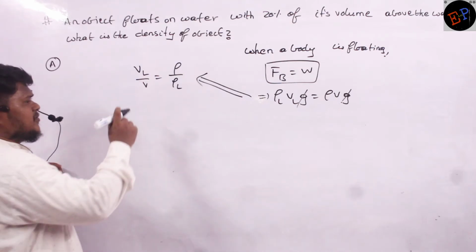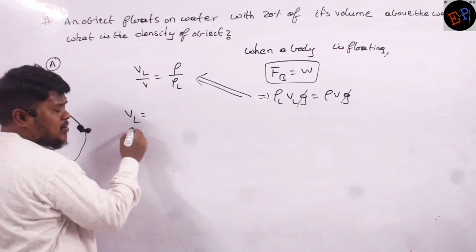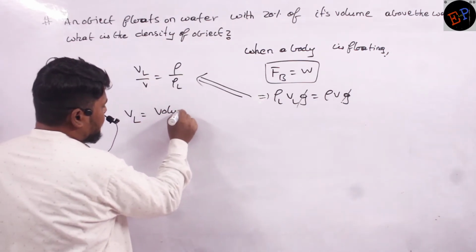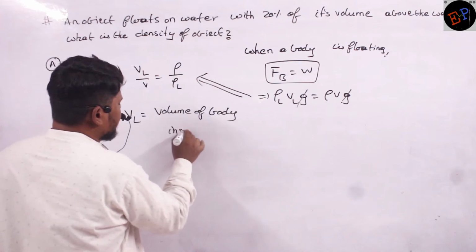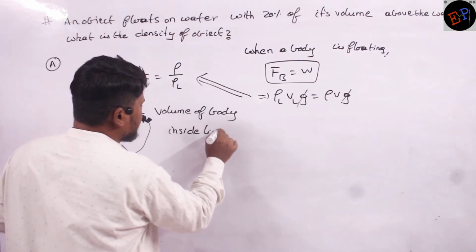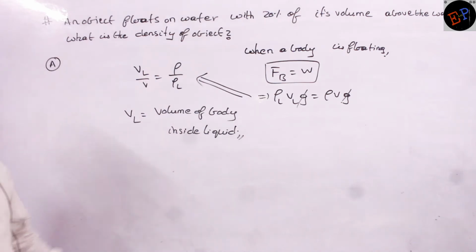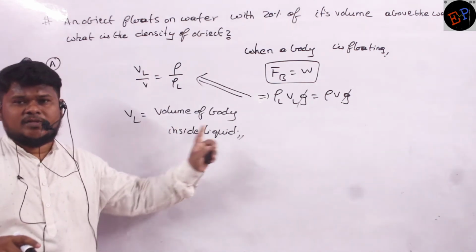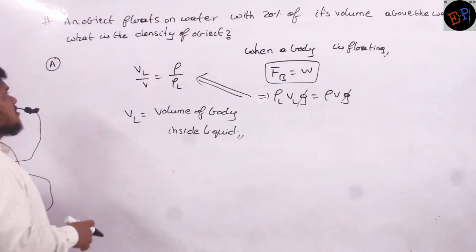But here you should be very careful about VL. What is meant by VL here? Volume of body inside liquid. This you should not forget. Volume of body outside liquid or inside liquid, that you should remember. VL means volume of body which is present inside the liquid. Now see, what is the question he gave?